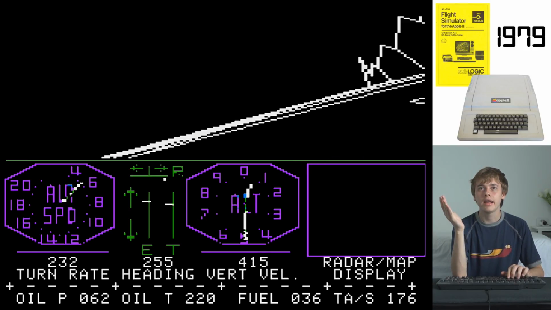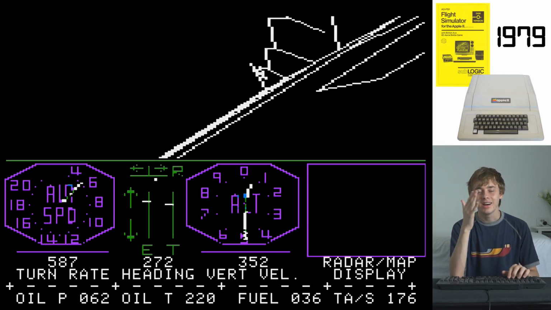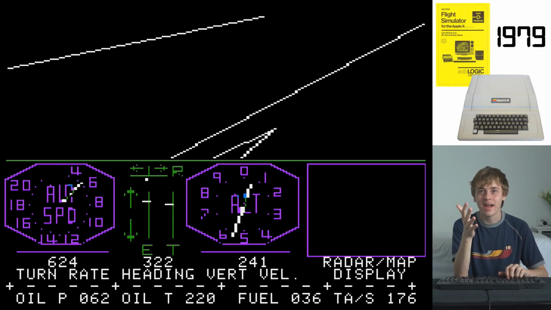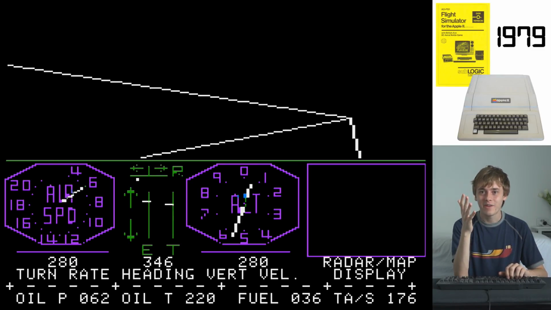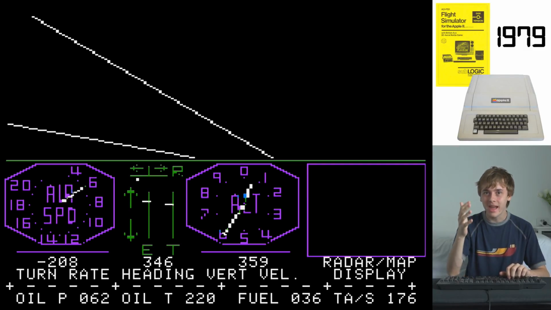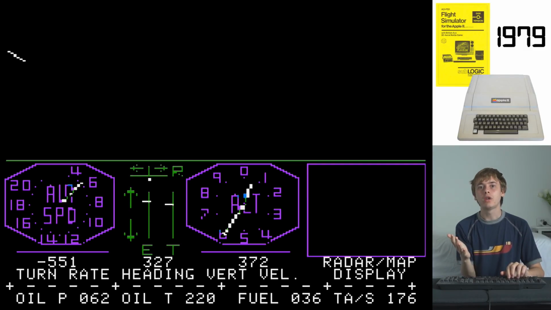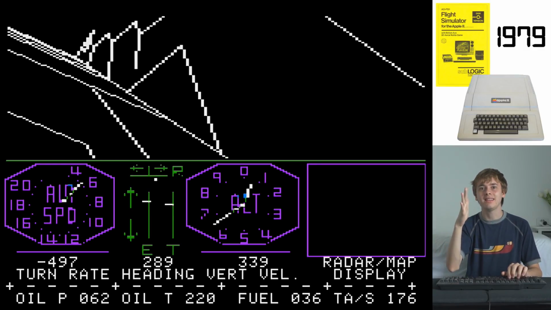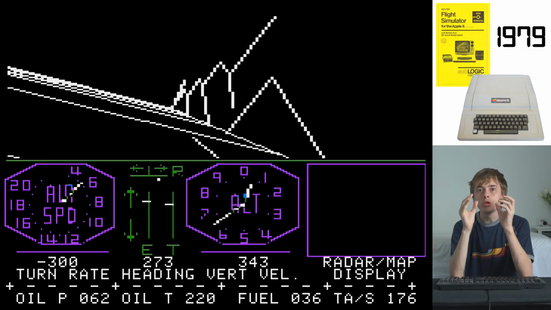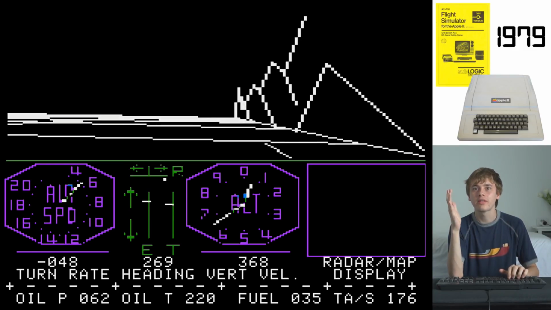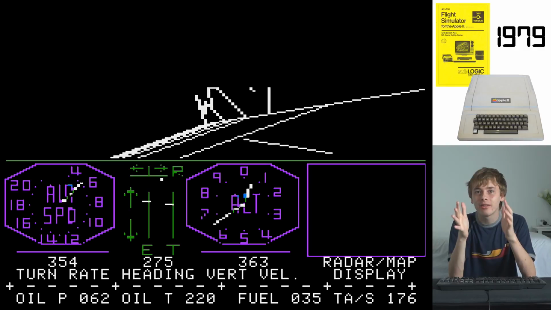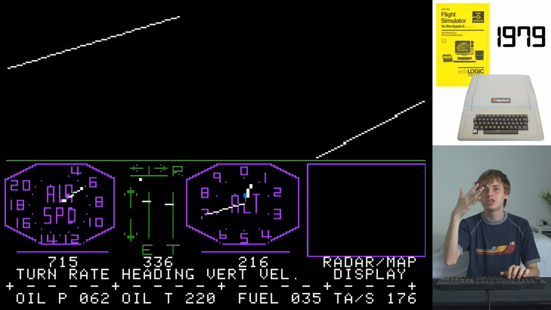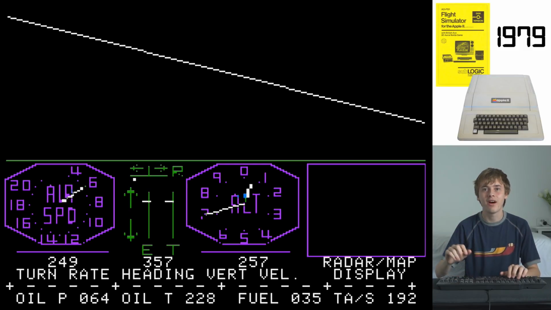Now, it says here that we can't actually... Oh my gosh. Okay, just pause for a second and think what I'm actually doing here. I'm sitting in front of a computer. I'm not typing commands, I'm pressing buttons to alter speeds and positions of planes, and little white lines are being drawn on the screen to indicate an environment that I'm flying through, and there's even gauges with altitude and speeds that tell me how fast I'm flying.